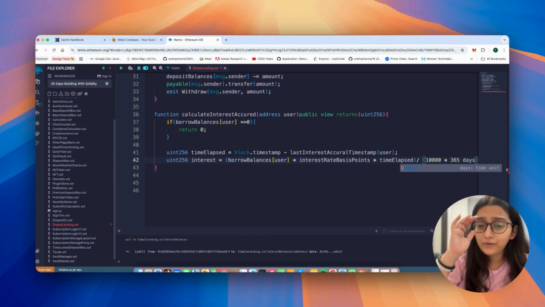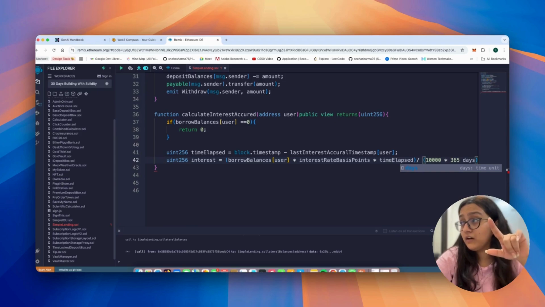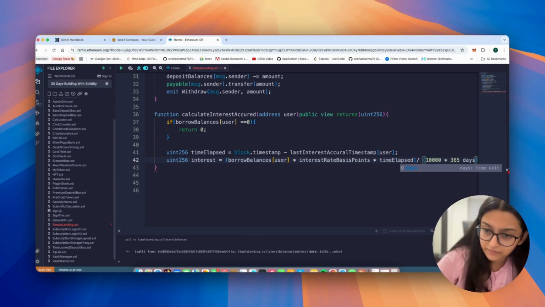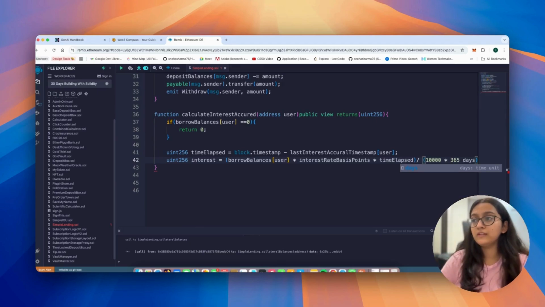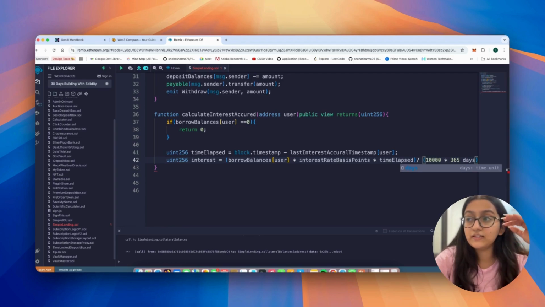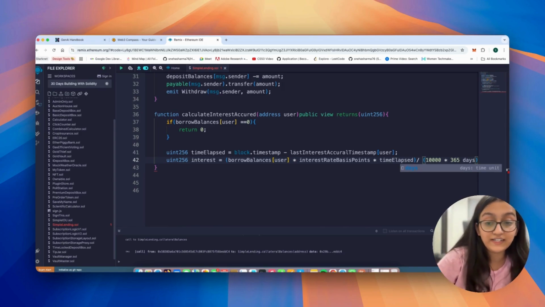Now, how is this interest calculation actually happening? Everything as of now should be clear to you: interest, borrow balance, whatever you've borrowed, your interest rate basis points is 5%, and time elapsed is this much time. Now, you know that the basis points is again on a certain percentage. Our annual interest rate is like 5%. So with this 10,000 into 365 days, we're basically using it to convert basis points into a yearly fraction.